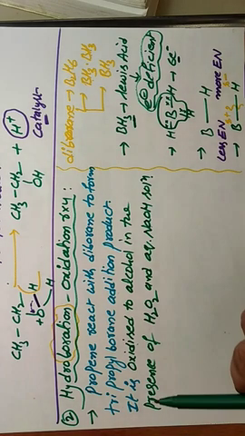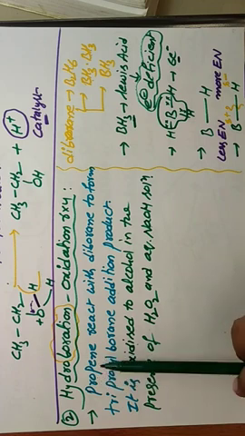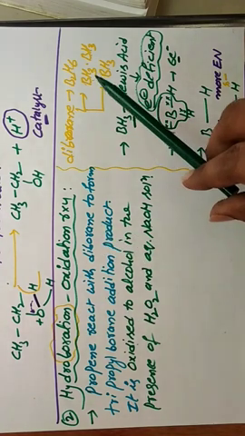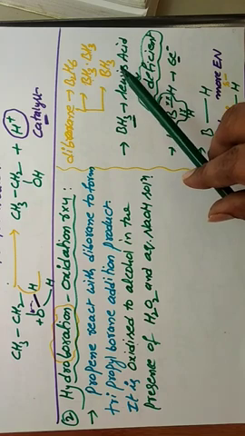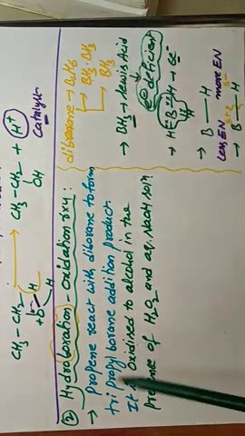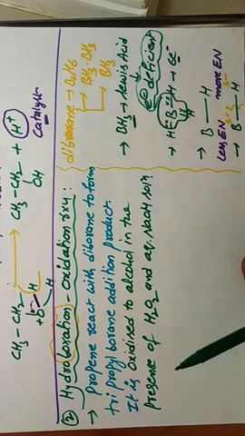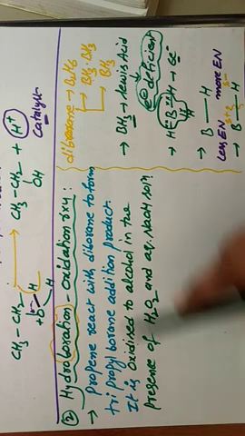So in this hydroboration oxidation reaction we are taking an alkene. What type of alkene? Propene, reacting with diborane. Diborane means B2H6, or BH3 twice, or for easy understanding, BH3. Okay, so now we discuss the reaction of hydroboration oxidation.